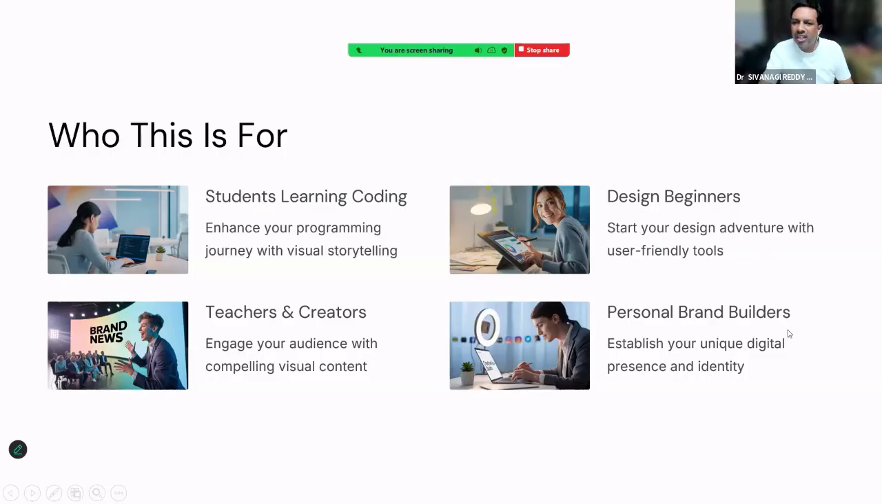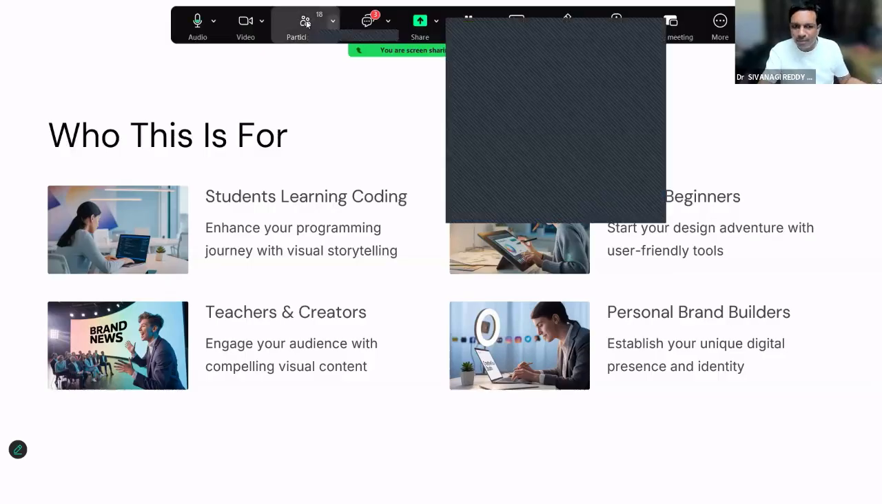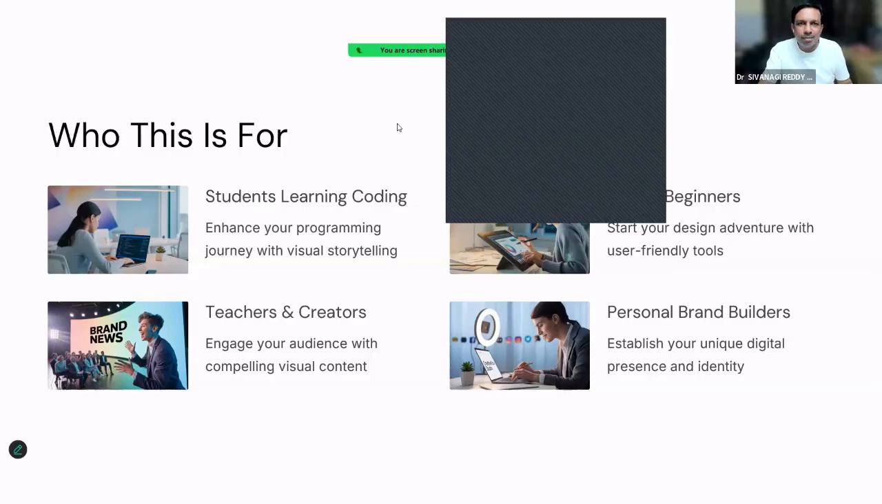Then personal brand builder. If you want to build a personal brand on social media as an identity, like everybody has their home address, like that in social media also, if you want a home address, you can create your Facebook or WhatsApp or maybe a YouTube channel, and there you can create your identity. That will help, right? So this is the motive.